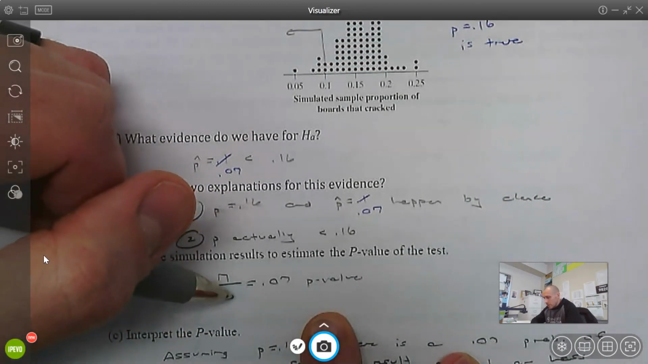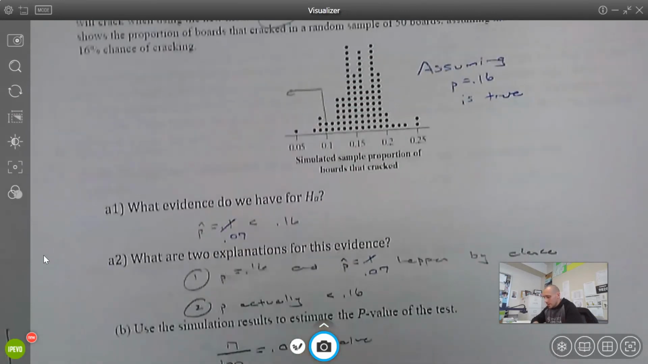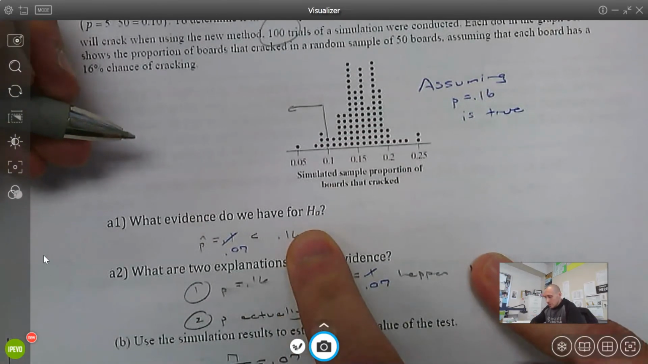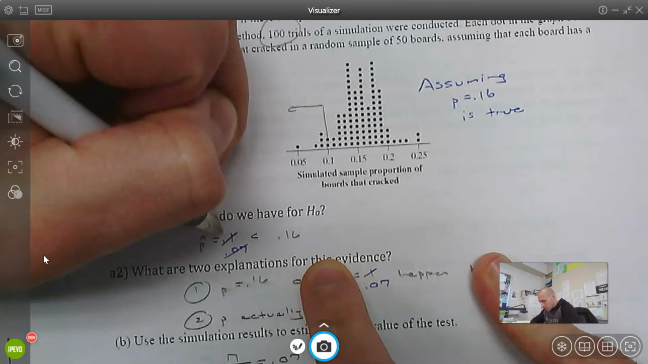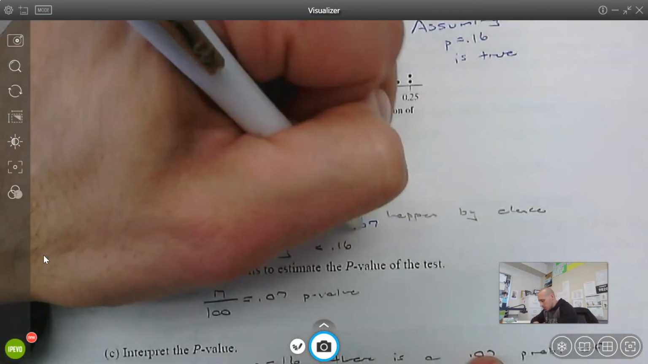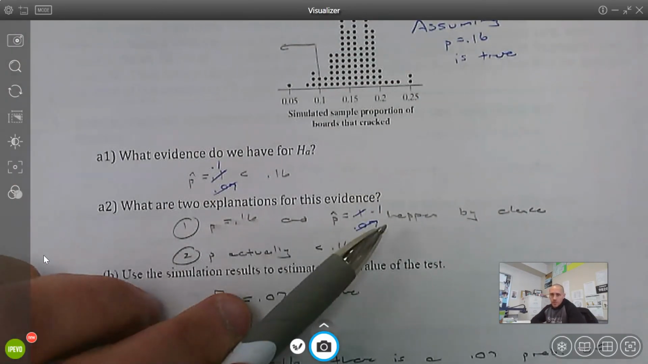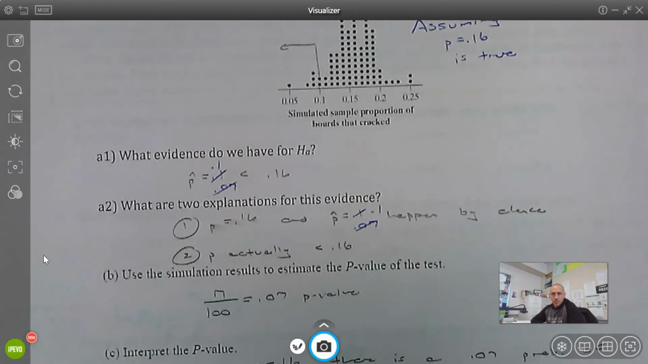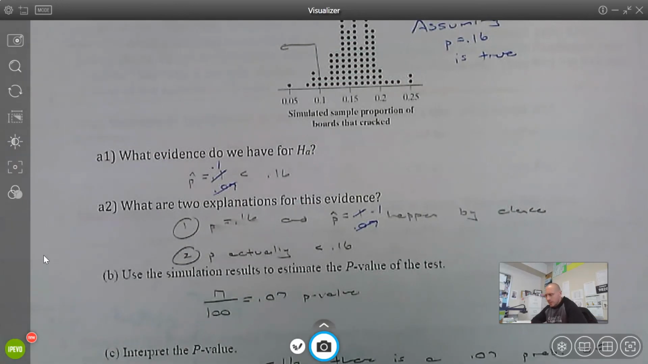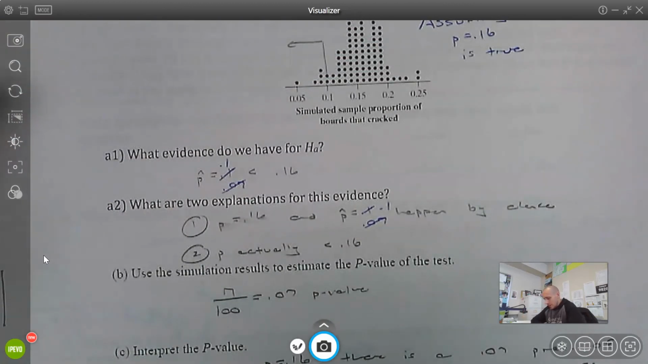We've already done that. Oh, timeout. I understand what was going on here. I wasn't wrong. What evidence do we have for the alternative? Our sample proportion was 10%. That's what happened in the sample. So we're saying that the real percentage is 16% and the 10% did just happen due to chance. I got ahead of myself. So I guess I should be able to count to 7, I would like to think. The simulation results, that p-value is the 7 out of 100. We've already talked about that.